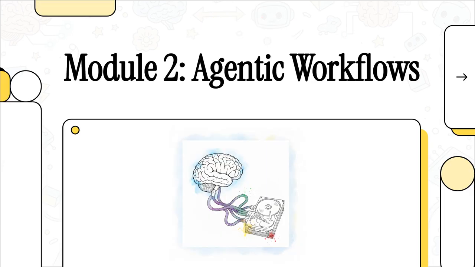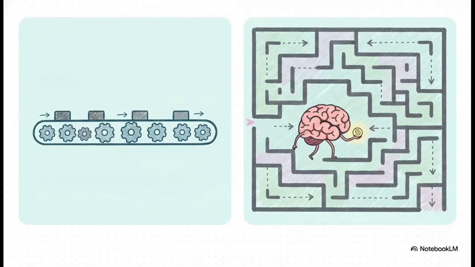Well, welcome to today's Explainer. We're diving straight into Module 2, the bridge to agentic workflows. We're going to explore exactly how we take these large language models, leverage things like transformers and tokenization, and make them truly stateful. To really grasp why memory is so absolutely crucial, we've got to look at two fundamentally different